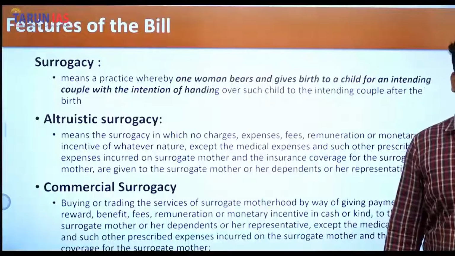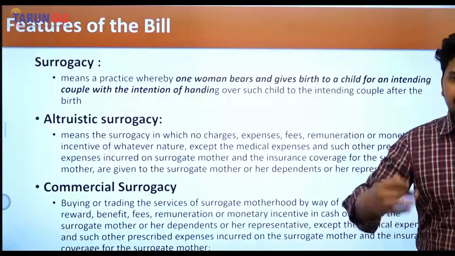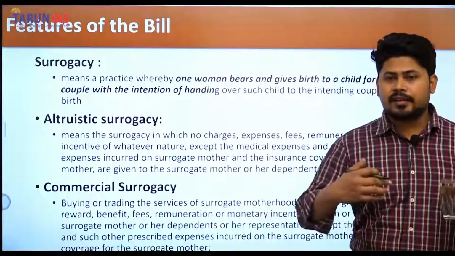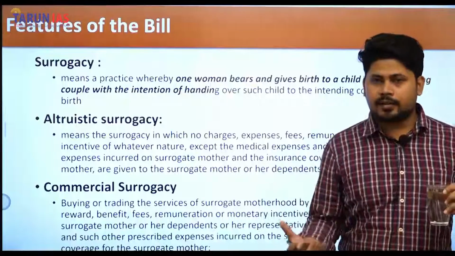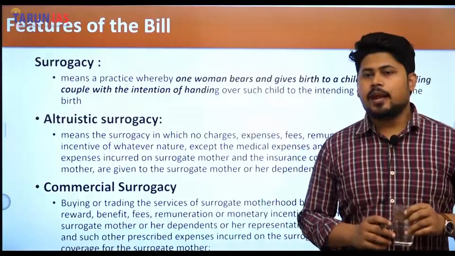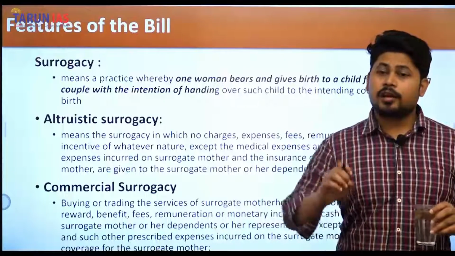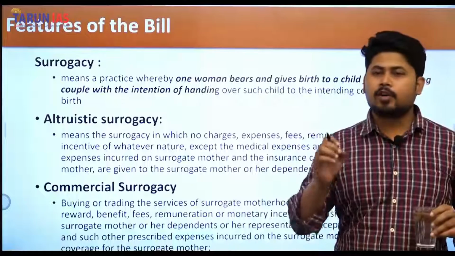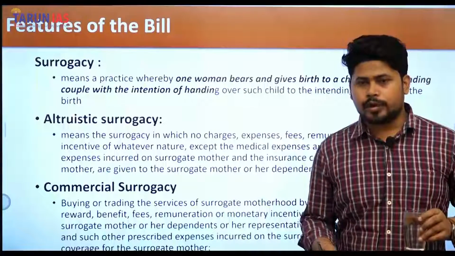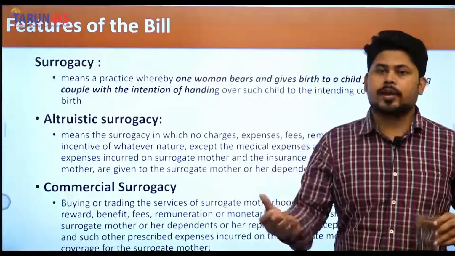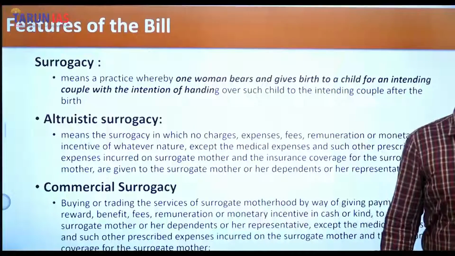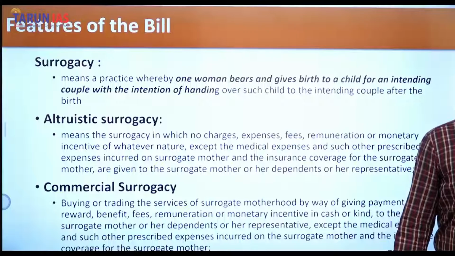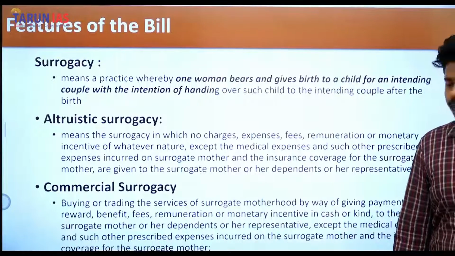Of course, the incidental expenses of the surrogacy or the pregnancy will be taken care of by the intending couple, but a remuneration, a monetary reward, cannot be provided for a surrogate mother. I hope you understood that.